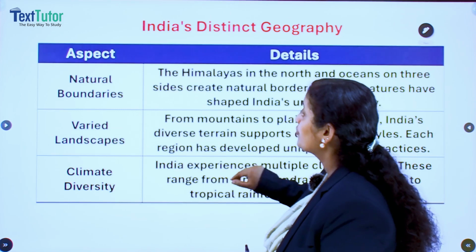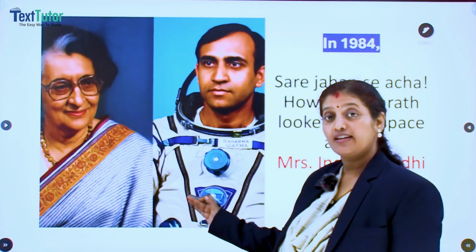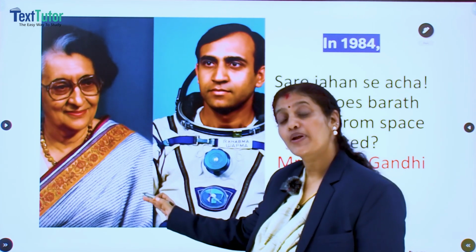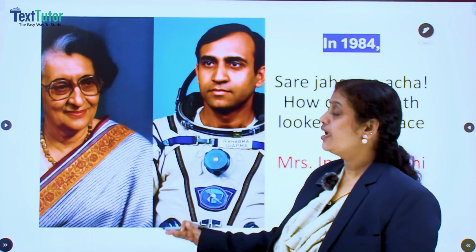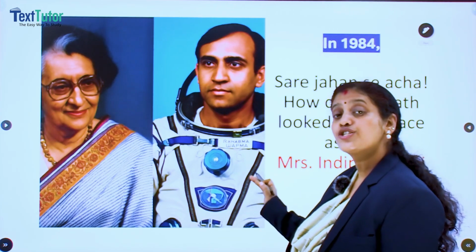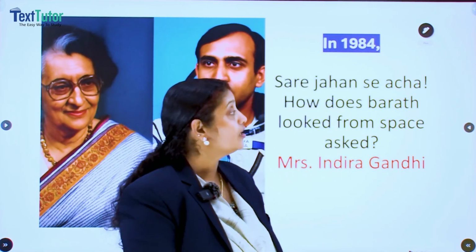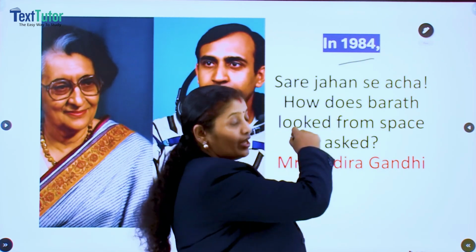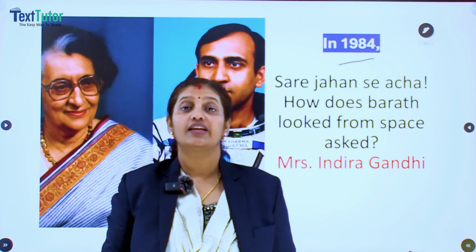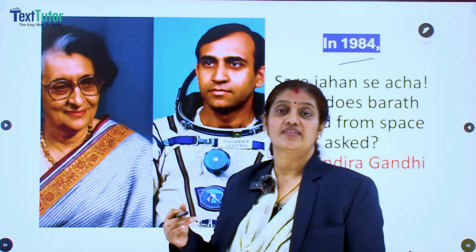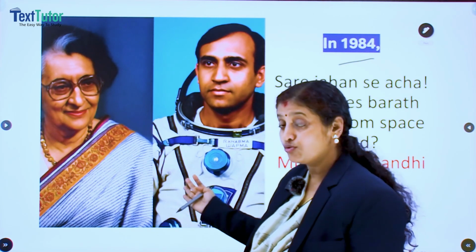One more slide. You just look. What is it? Look into the people who are shown here. Yes. Who is the first lady? You all know that. Our former Prime Minister Indira Gandhi, and the other one, Rakesh Sharma, the first man who landed in space in the year 1984. Okay, he went to space in a Russian space shuttle and he was renowned as the first Indian who went to space. So, a conversation happened between these two people.